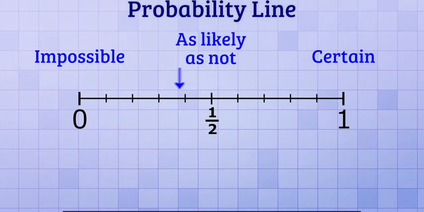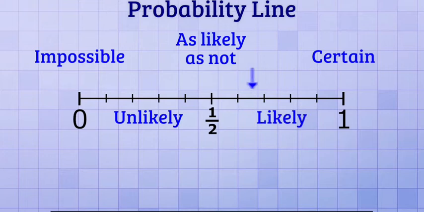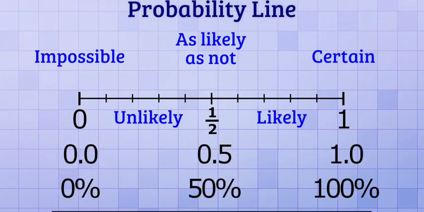A probability less than 1/2 means that an event is unlikely, and a probability greater than 1/2 means that an event is likely. Oh, and in addition to fractions, it's also common to write probabilities as decimals or percentages, since you can easily convert between those three. A probability of 0 is the same as a 0% chance of something happening. A probability of 1/2 is the same as a 50% chance. And a probability of 1 is the same as a 100% chance of something happening.